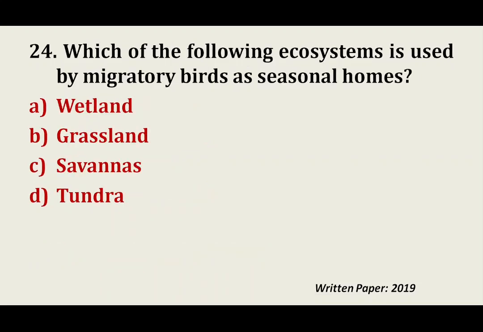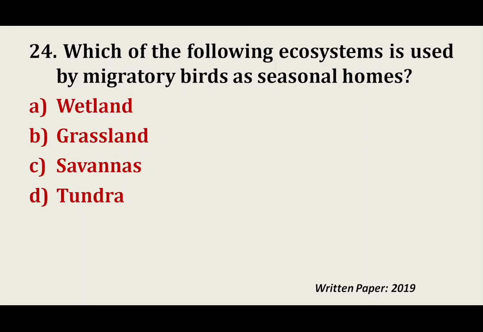Question number 24: Which of the following ecosystems is used by migratory birds as seasonal homes? See friends, this question is quite tricky, and I think the sentence is not accurately correct, because in true sense all ecosystems are preferred by migratory birds.